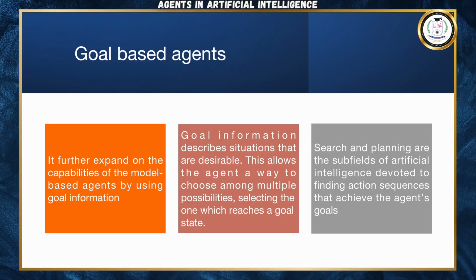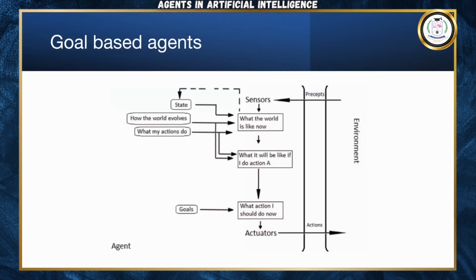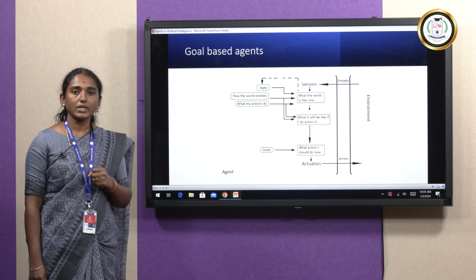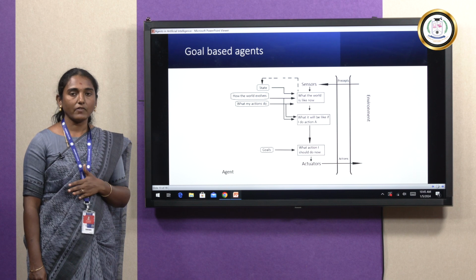Next, goal based agents. Goal based agents are also similar to the model based agent. In the architecture, every agent should have sensors and actuators. The sensor observes the current environment state and actions are performed using the actuators. Everybody knows about this.